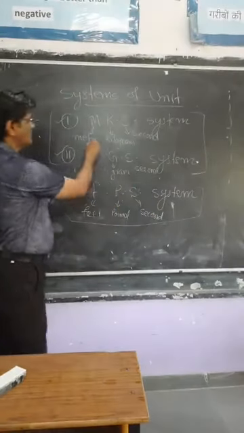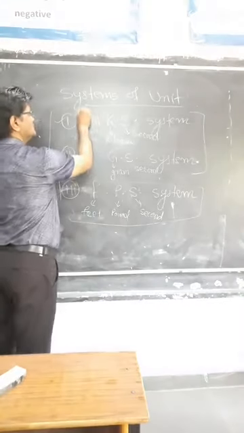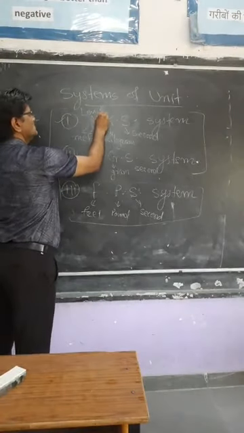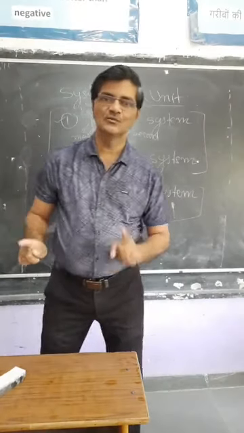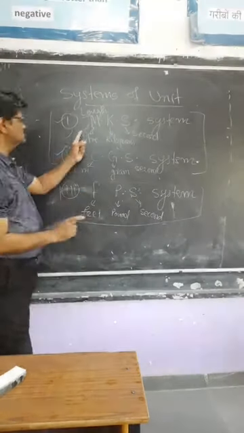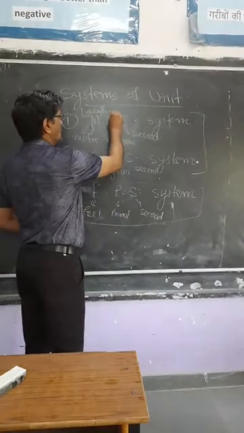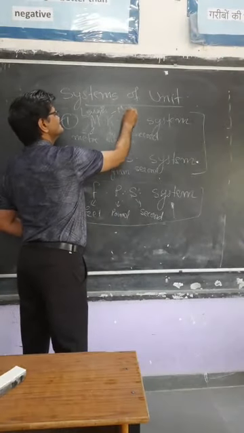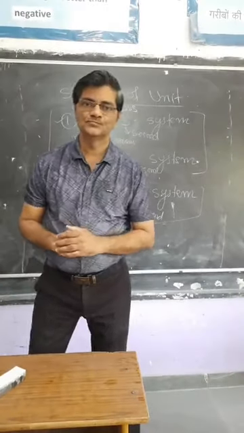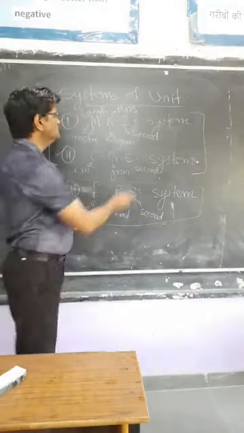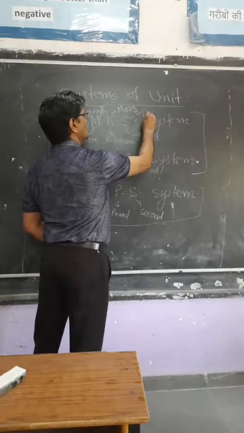In the MKS unit, what we have taken? Meter for length. Where we are using the length, distance we have to use in MKS system as unit meter. For mass, we are using kilogram. And for time, we are using what? For second. This is for time.